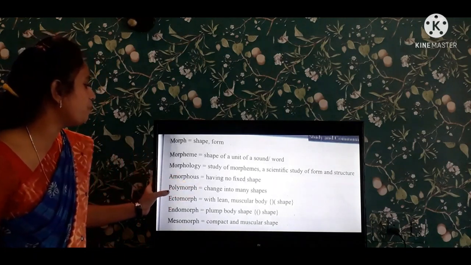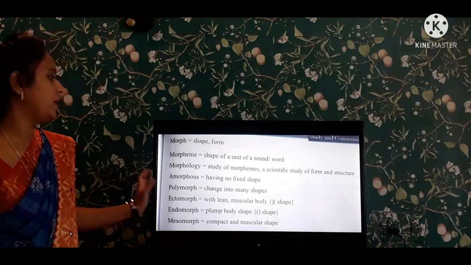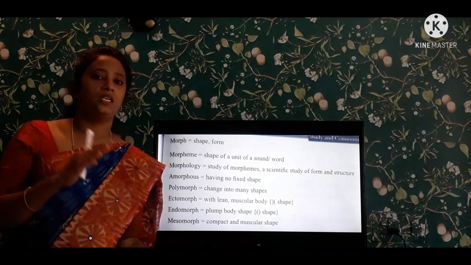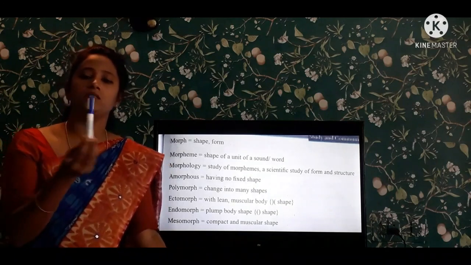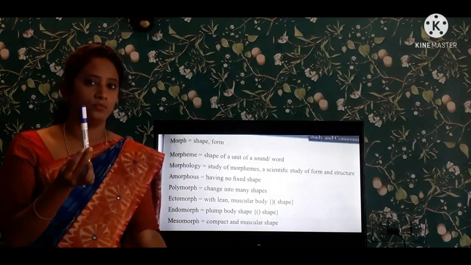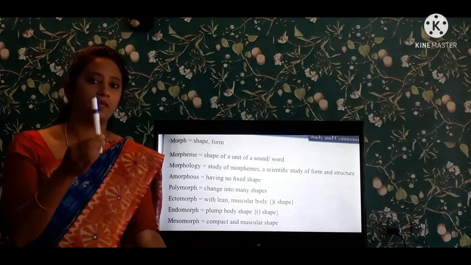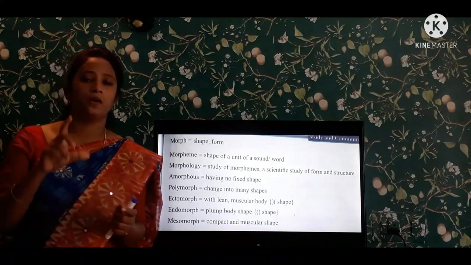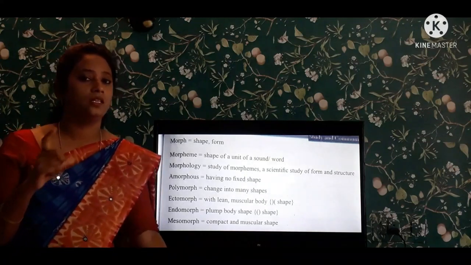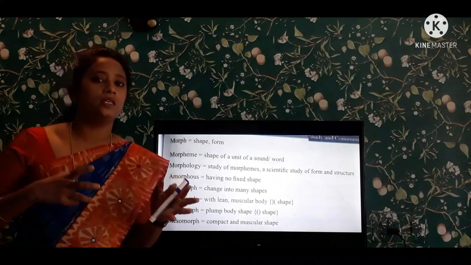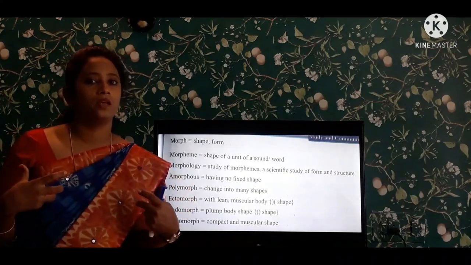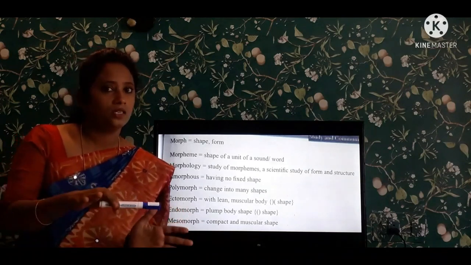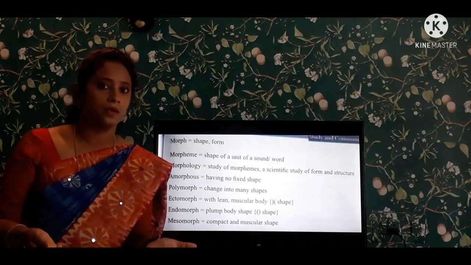And next, coming to polymorph. Polymorph means changing into many shapes. Does a pen change into different shapes? No, it has a particular shape. But for example, if we see a fish in the sea, it changes its body to match the surroundings. If it is on sand, it looks like sand. Is there any fish here?